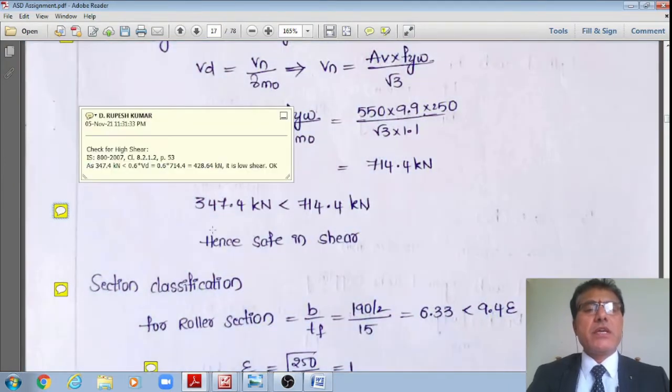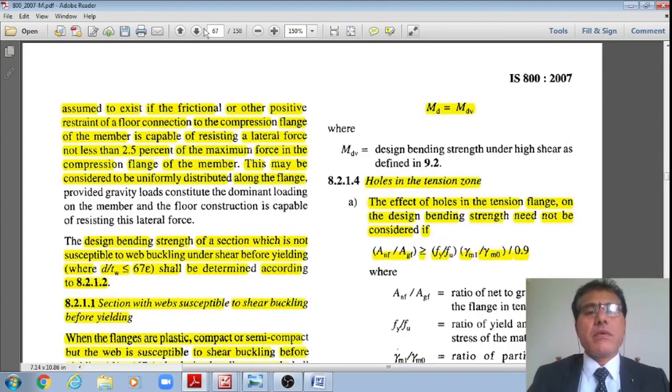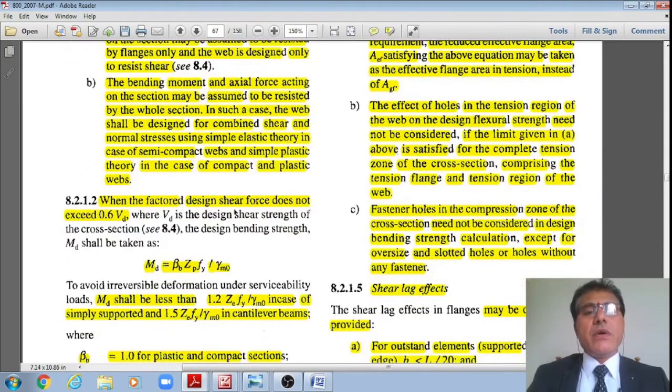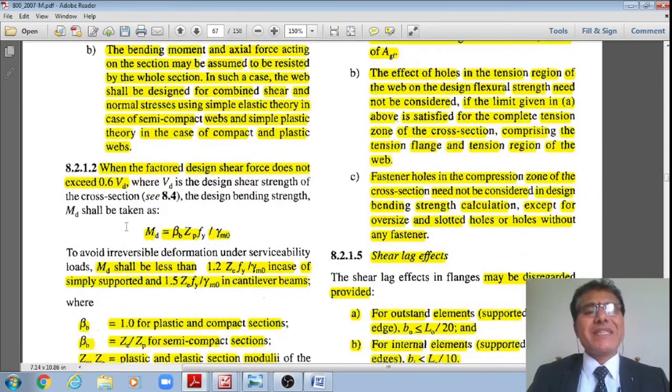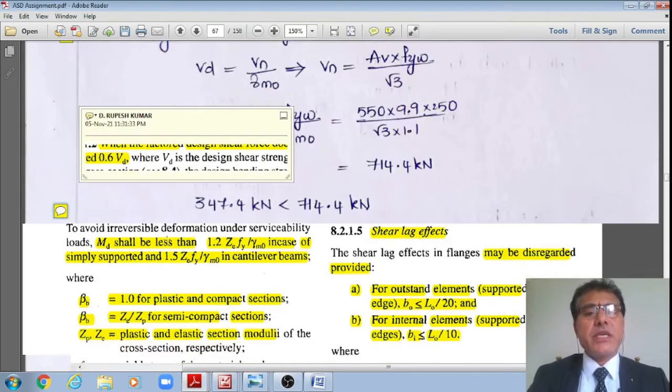And let us also check the third check, the check for high shear, right? As per IS 800 2007 clause 8.2.1.2, page number 53. I already told that, let me go to this page number 53, students, right? Yes, this one. If the design shear does not exceed 0.6 VD, then that is called the low shear. Whether this is low shear or high shear, I am checking.